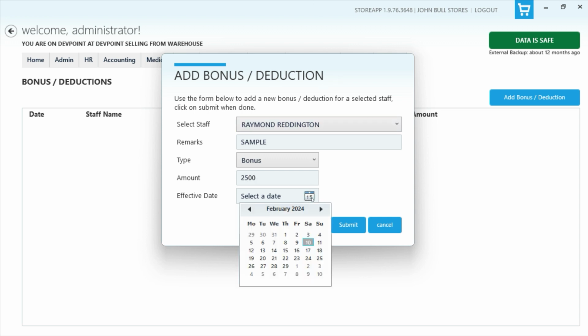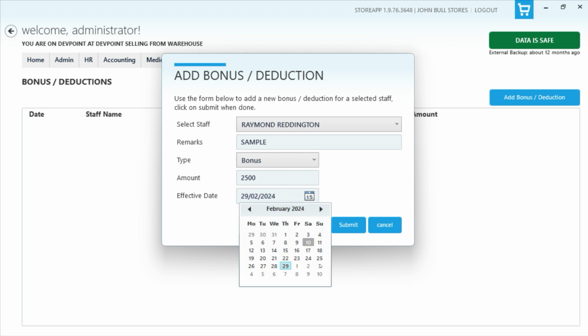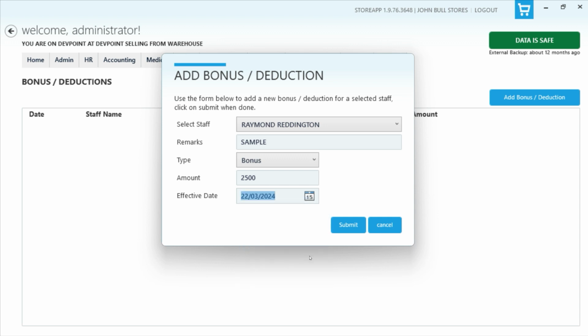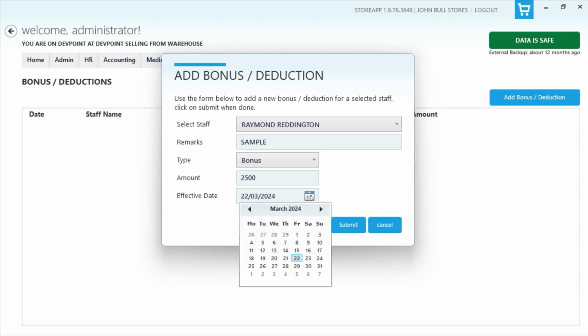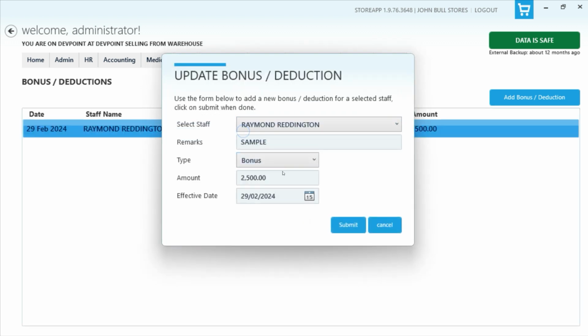And the effective date now specifies what payroll this would affect. So if I select this month, let's say the end of this month, that means that when I'm computing the payroll for this month, it will give them this bonus. But if I select any date in next month, you have to select the last date anyway, any date in that month will suffice, then the system would not give them during this payroll, but would rather give it to them in next month's payroll. So I'll just select this month, just for an example, just for you to see.